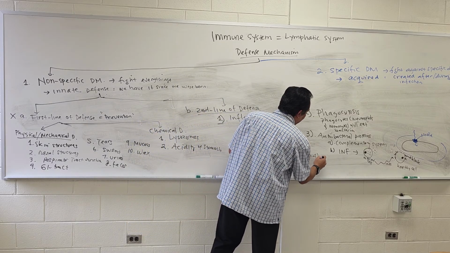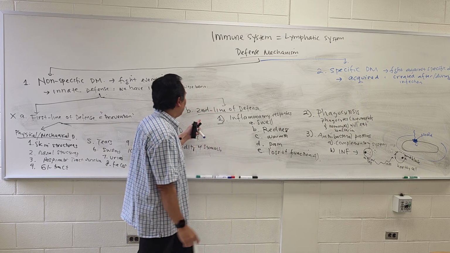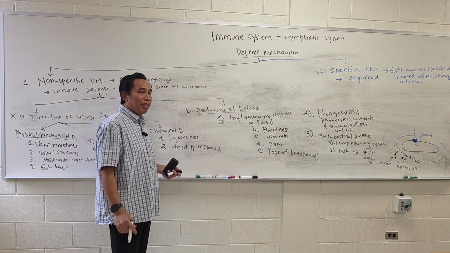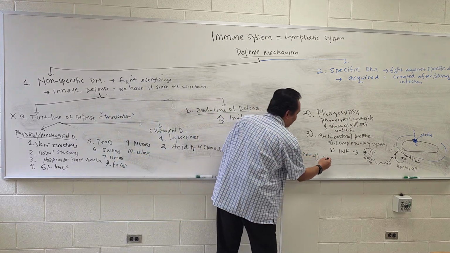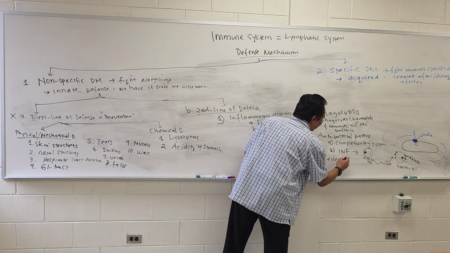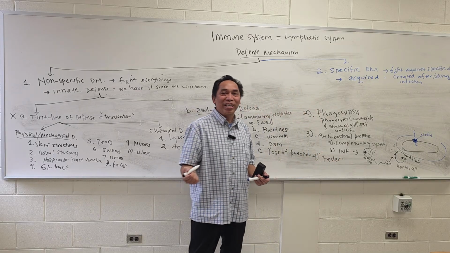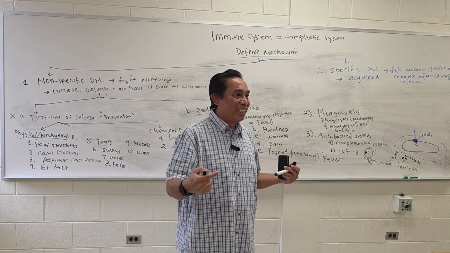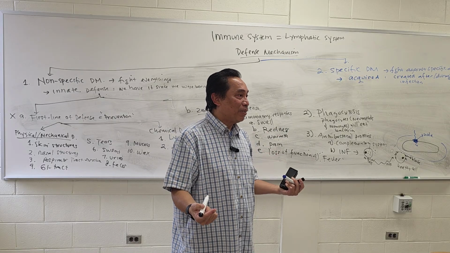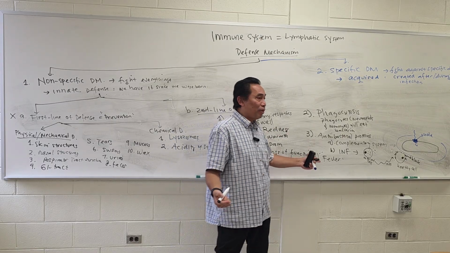The last thing that's happening during the second line of defense is this one. We have this a lot. Fever. So every time you get an infection, most of the time we have what? Increased body temperature. This is what we call fever. What is fever?